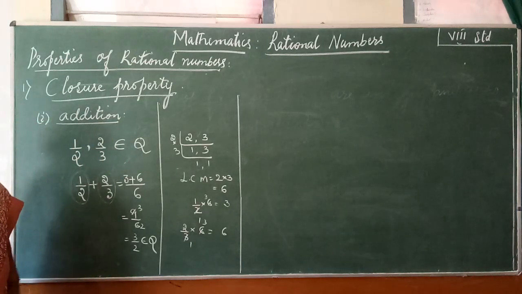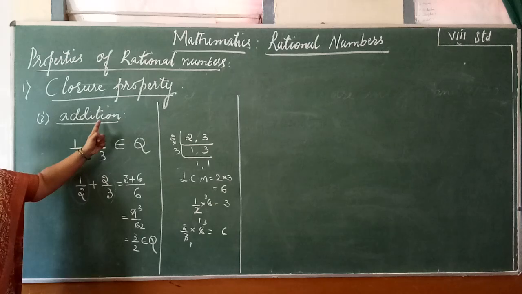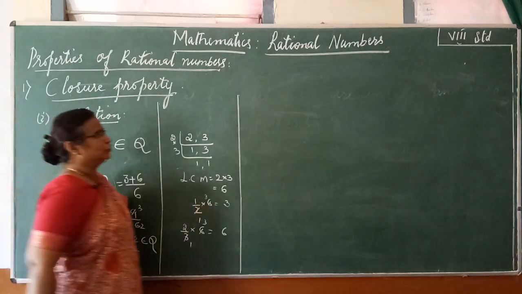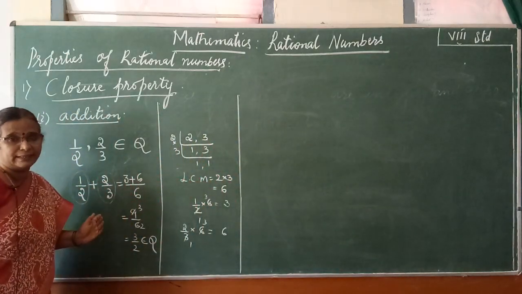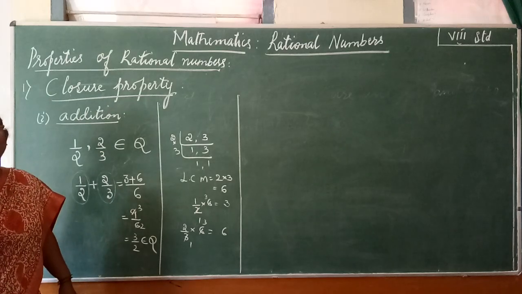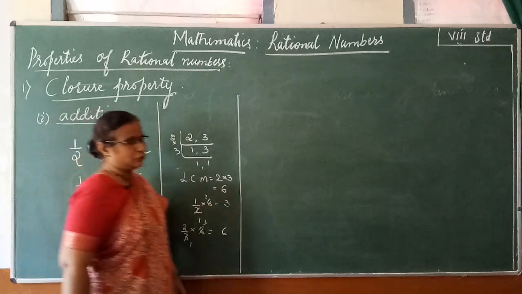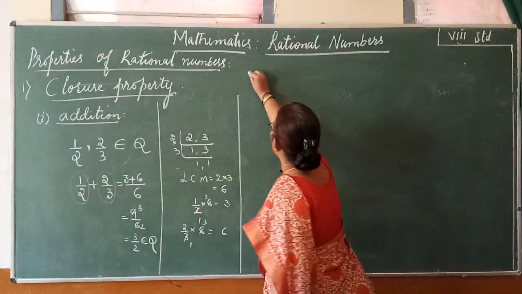When it is satisfied, in short, we can say rational numbers are closed under addition. Closed means it satisfies the closure property. You can consider any number of examples, it is satisfied. The sum of any two rational numbers is always a rational number. This is the definition of the closure property of addition of rational numbers.